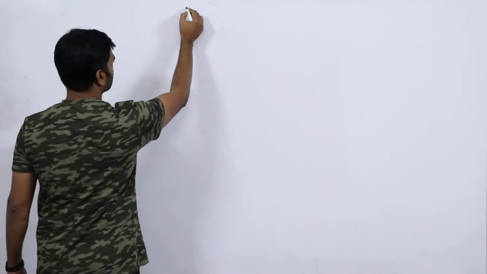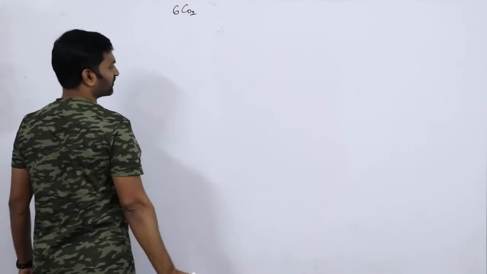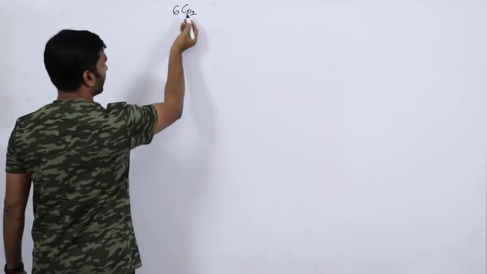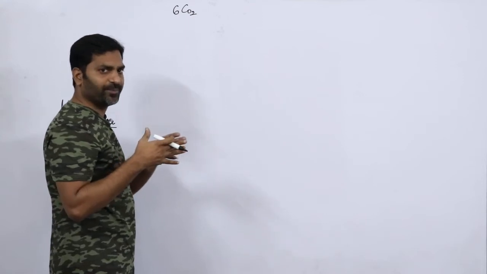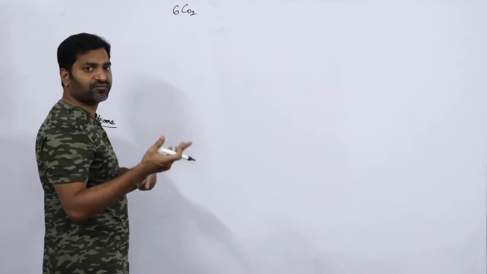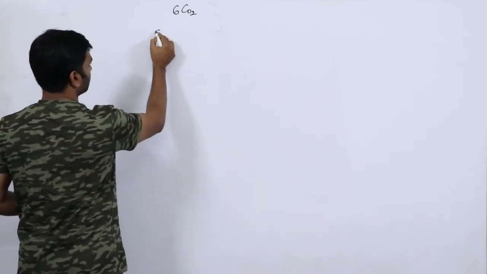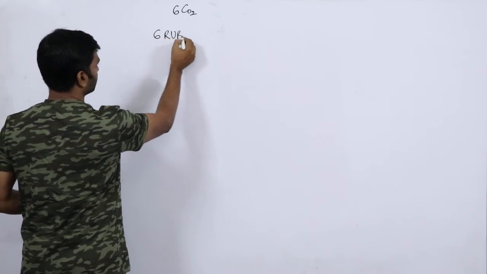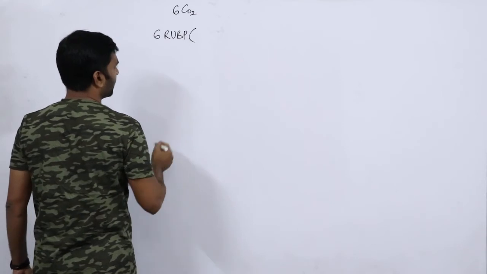So this is carbon dioxide. I am taking 6 moles of carbon dioxide. Whenever 1 carbon dioxide is available, it combines with 1 mole of RUBP. So with 6 molecules of carbon dioxide, there will be 6 molecules of RUBP.